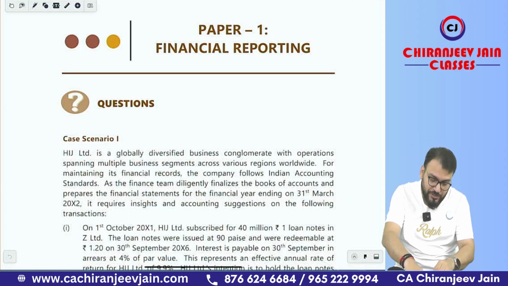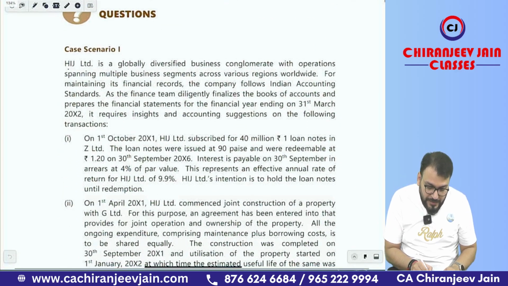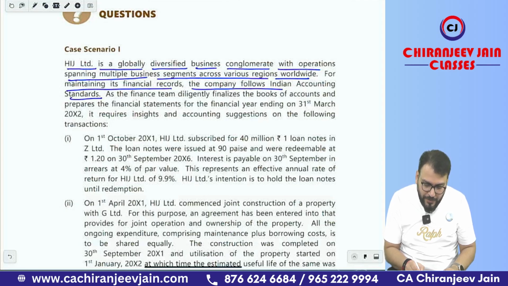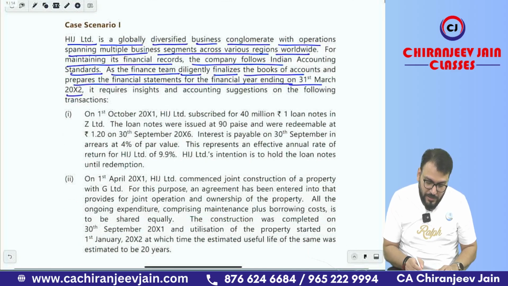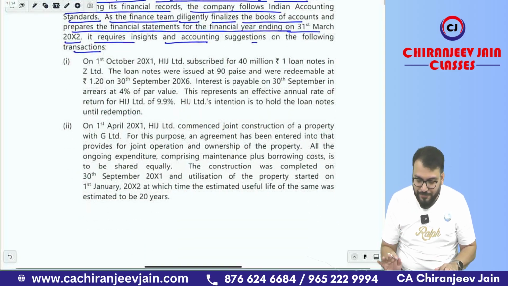Okay, sir, let us start the discussion with the first case scenario. What is given? HIJ Limited is a globally diversified business conglomerate with operations spanning multiple business segments across various regions worldwide. For maintaining its financial records, the company follows Indian Accounting Standards. As the finance team diligently finalizes the books of account and prepares the financial statements for the financial year ending 31st March 2002, it requires insight and accounting suggestions on the following transactions.